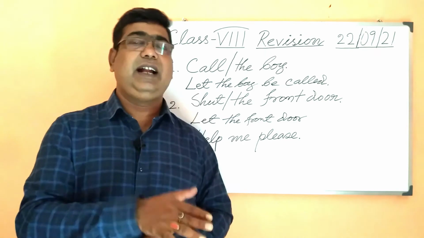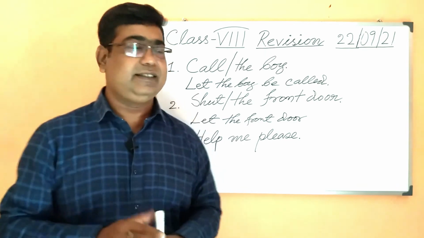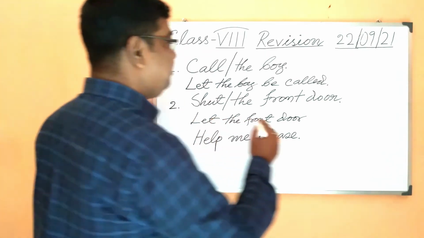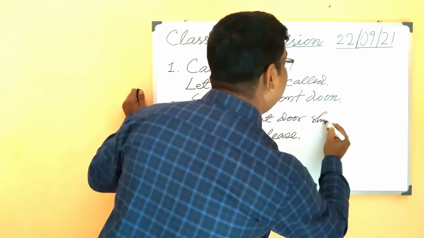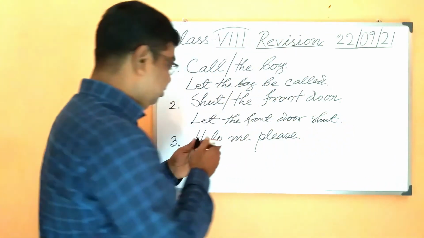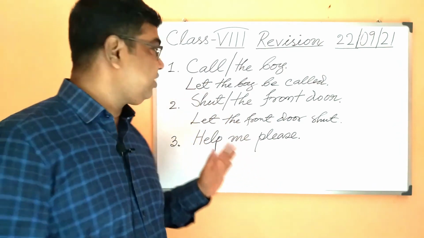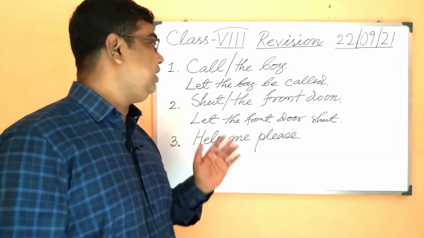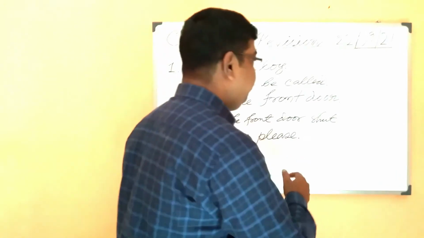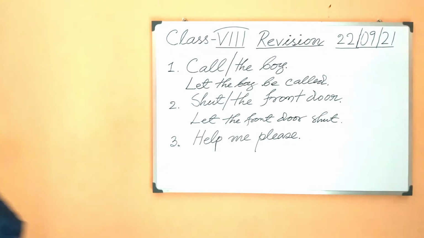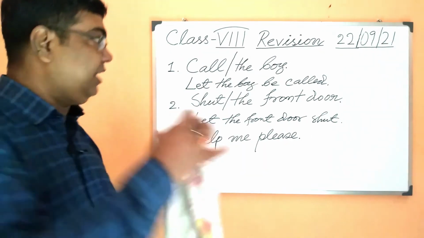Shut, shut and shut. The three forms are same. So the past participle form will again be shut. So the question we have here is shut the front door. The answer has become let the front door be shut. It will be shut. I have forgotten to add be.